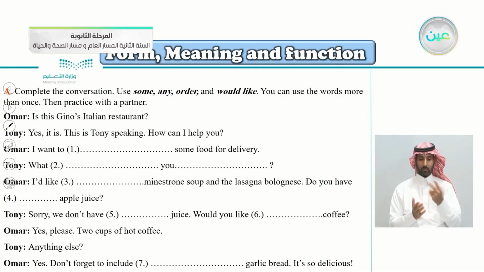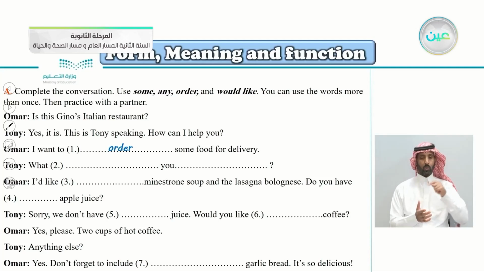So let's read the conversation here. Umar, is this Gino's Italian restaurant? Tony? Yes, it is. This is Tony speaking. How can I help you? So you can notice here this is maybe a phone call. Umar, I want some food for delivery. I want to, this is an affirmative sentence here. There's no question mark here or nothing negative here. So I want to, yes, order some food for delivery.